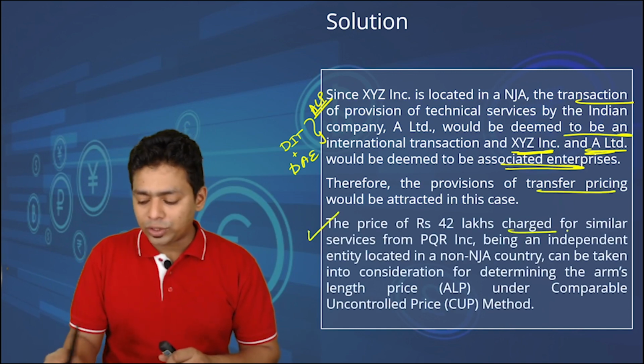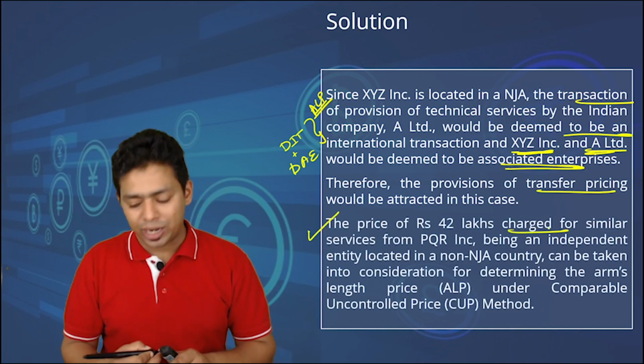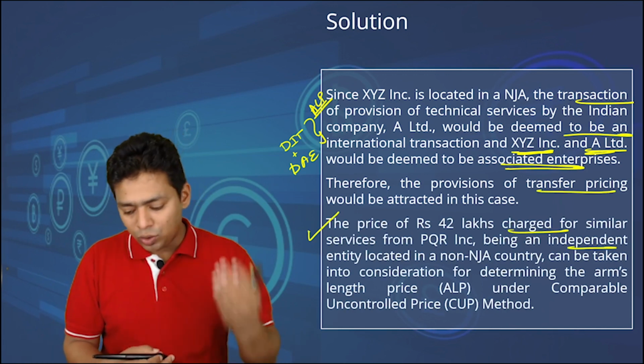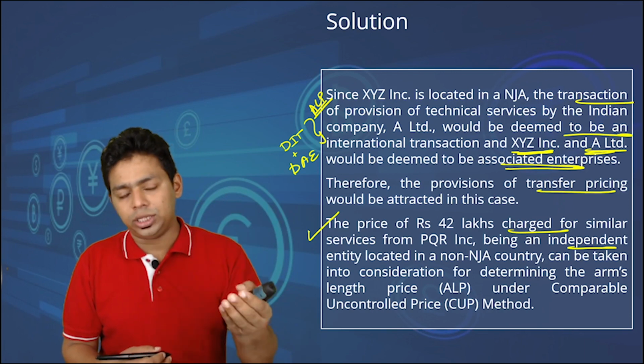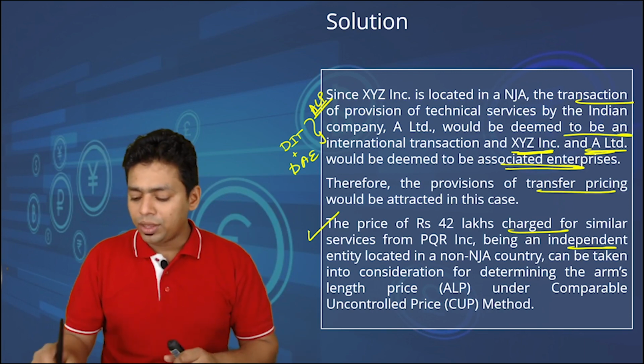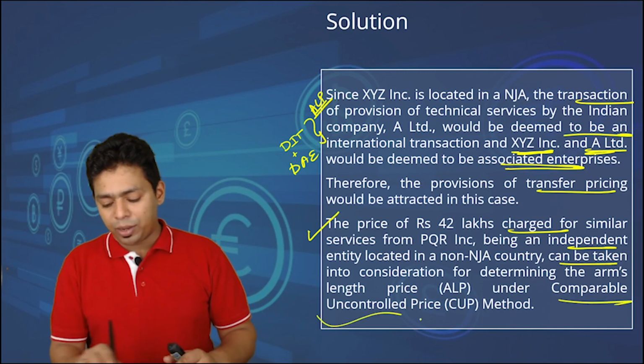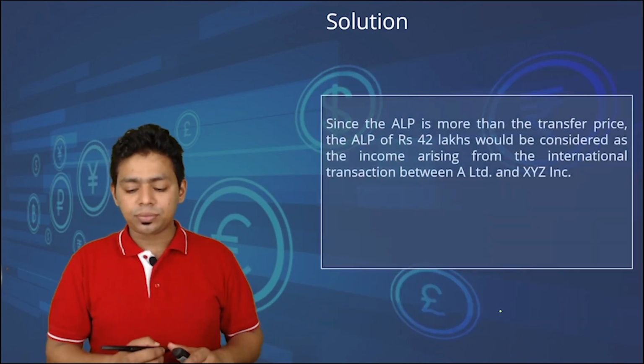The price of 42 lakh charged for the similar services from PQR INC, being an independent entity not located in the notified jurisdictional country, can be taken into consideration for determining the arm's length price under the comparable uncontrolled price method.